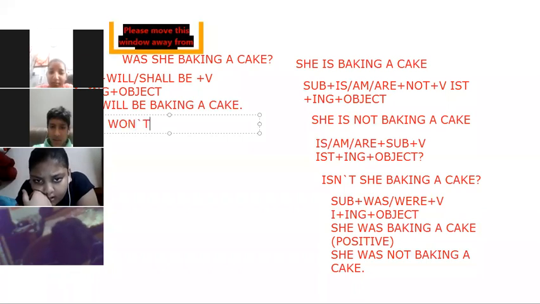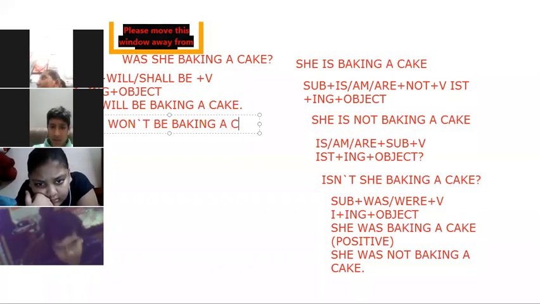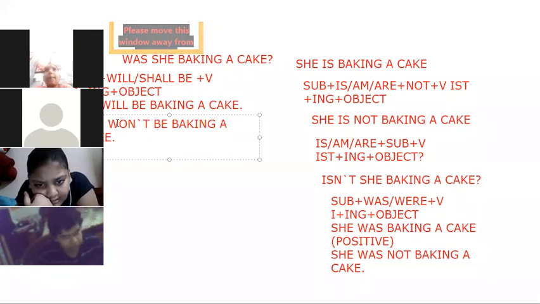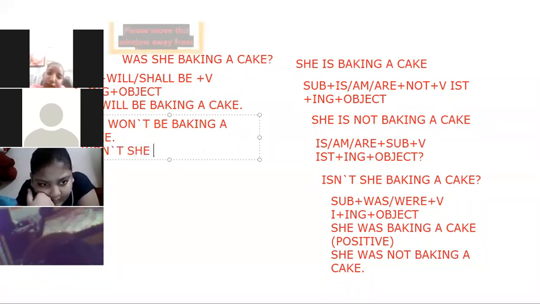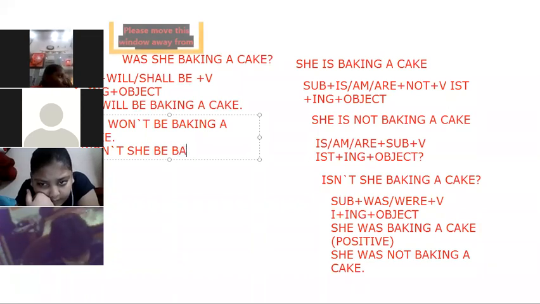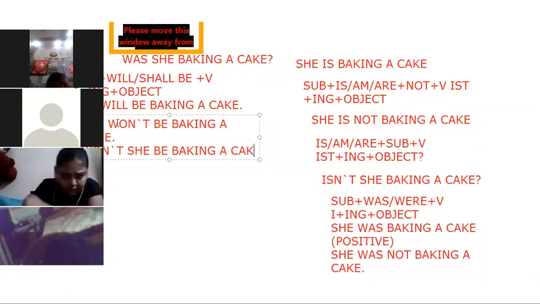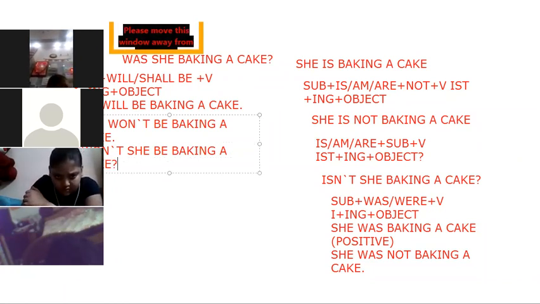Won't be baking a cake. She won't be baking a cake. Won't she be baking a cake?